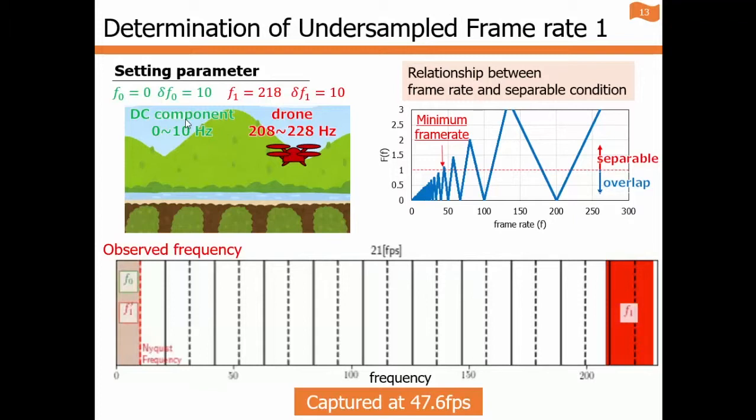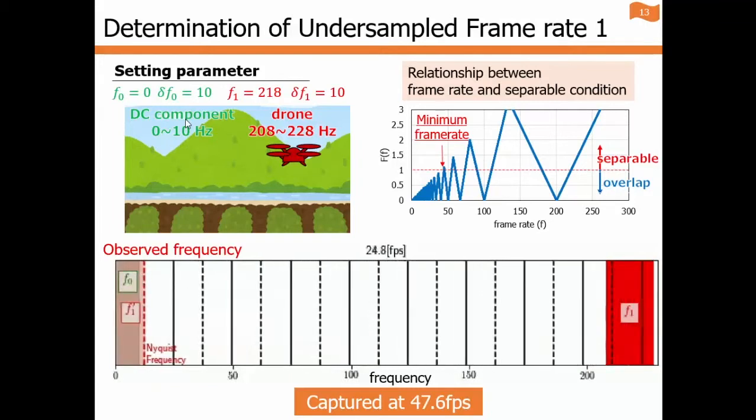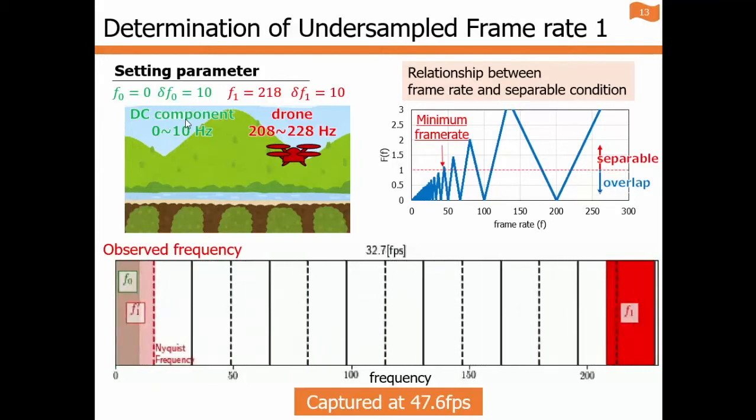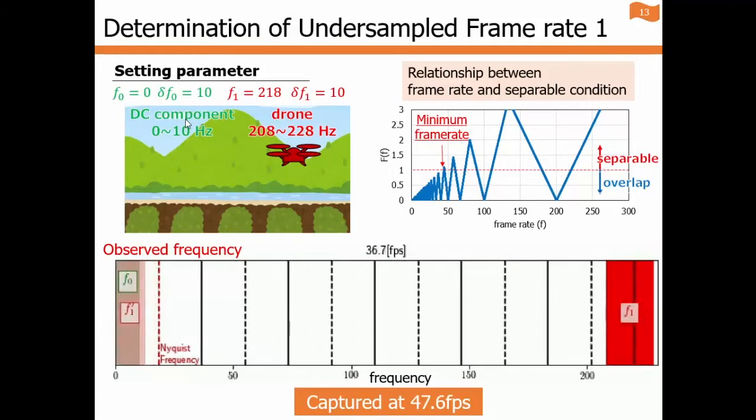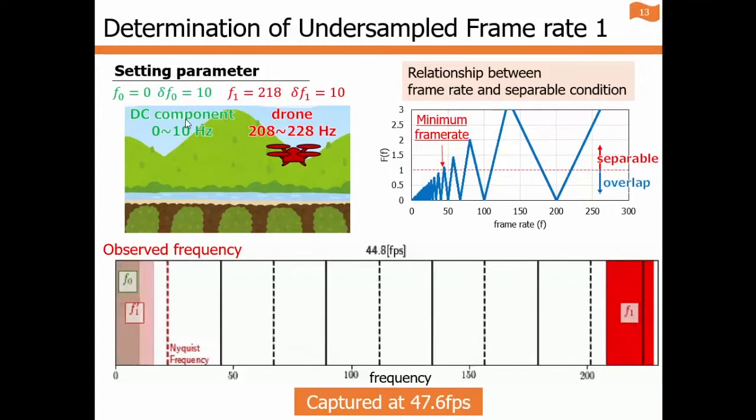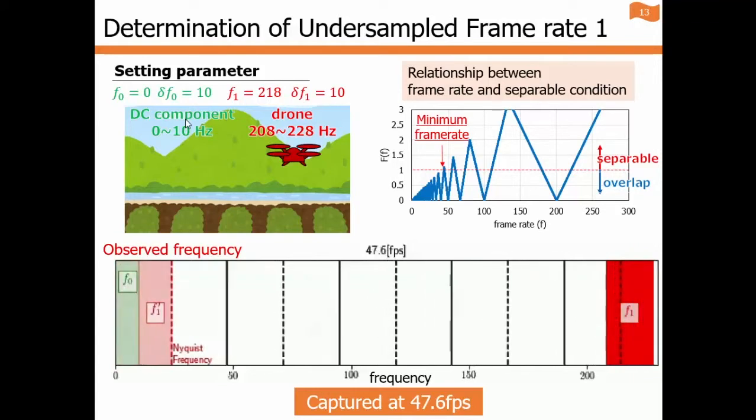When the separable condition value is larger than 1, the apparent frequency bands can be separated by its frame rate. And the video below shows the apparent frequency range when the frame rate varies. Although two apparent frequency bands are overlapping at this time, at 47.6 fps, two vibration sources are separable for the first time.